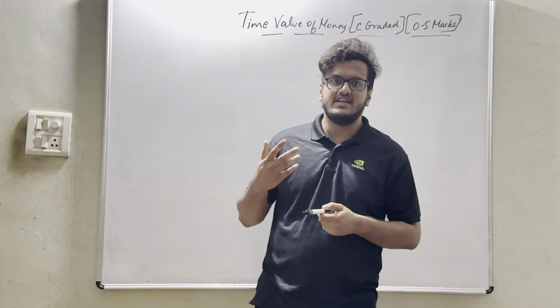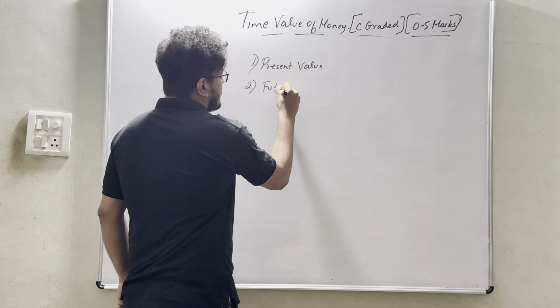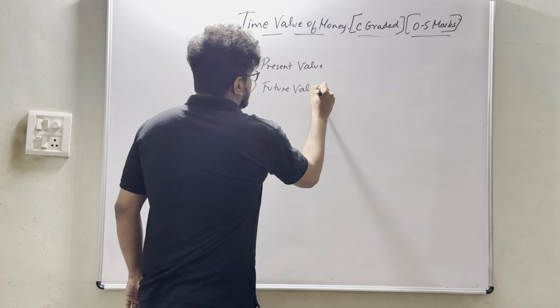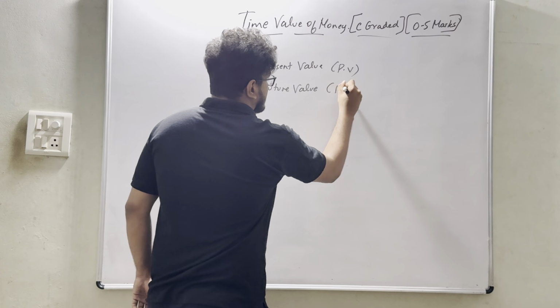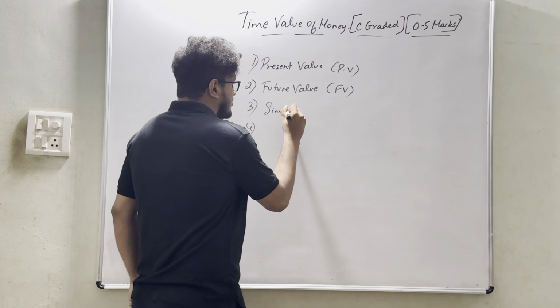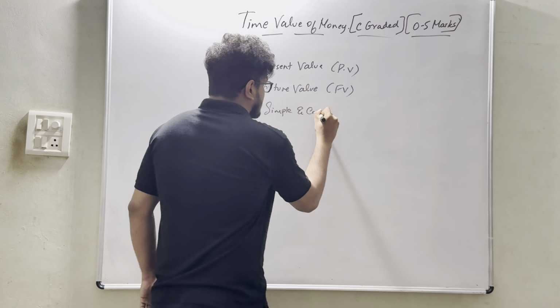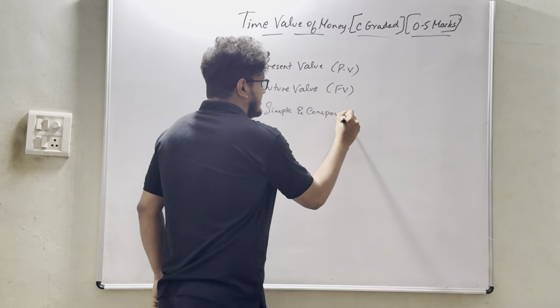So what are we going to learn in this lesson? First we will be learning what is present value. Second we will be learning future value. This present value we can also indicate as PV, and this is FV. Then we will be learning simple and compound interest. So basically it is nothing but calculation of interest.